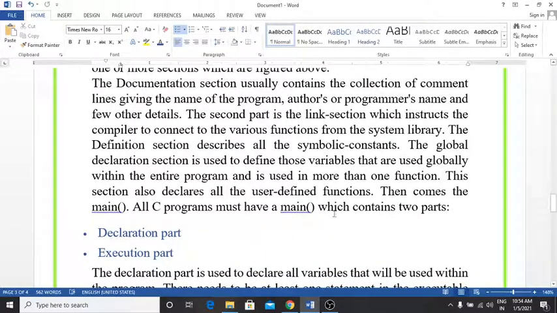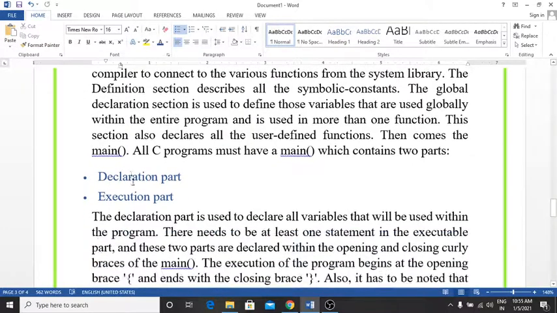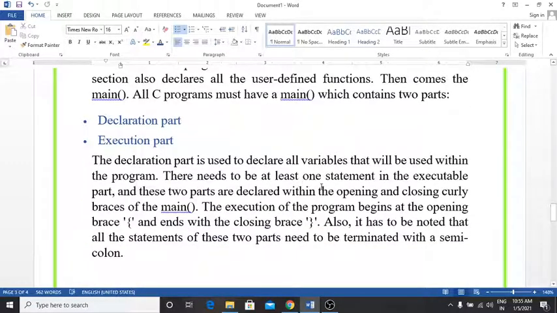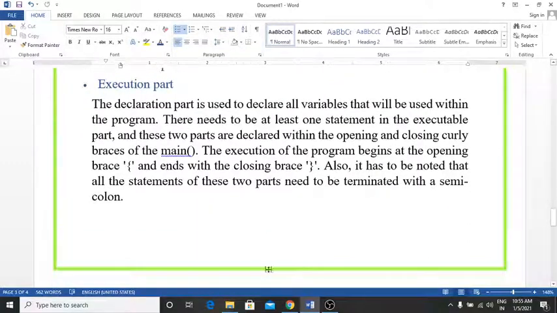All C programs must have one main function, which contains two parts, the declaration part and the execution part. The declaration part is used to declare all the variables that will be used within the program, and there needs to be at least one statement in the executable part. These two parts are declared within the opening and closing curly braces of the main function. The execution of the program starts at the opening brace and ends at the closing brace.